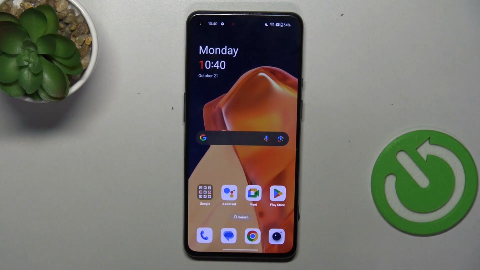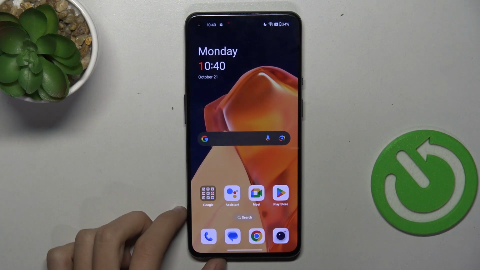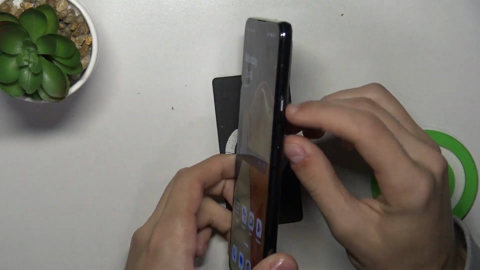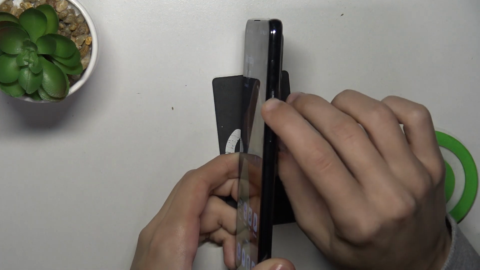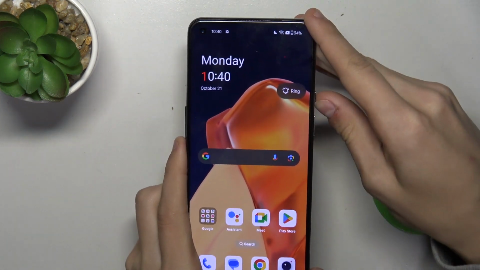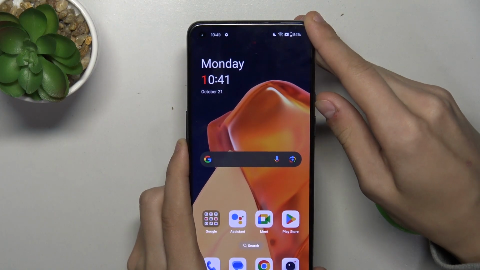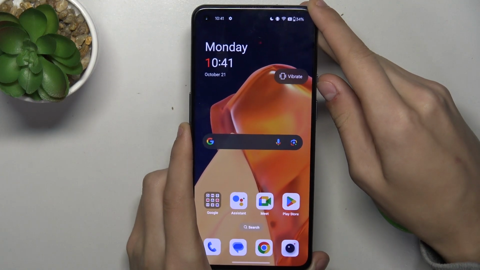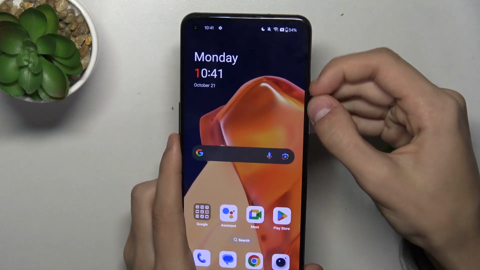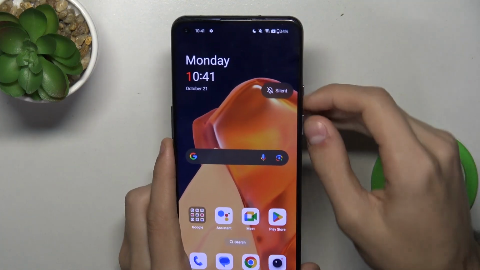So there are two ways to do this, but one of the easier ways is you probably have a slider button on your phone, so this one, that allows you to slide up or down. And as you can see, once you start sliding it to the top, there are two modes, so vibrate, or if you click got it, you can just select silent mode.